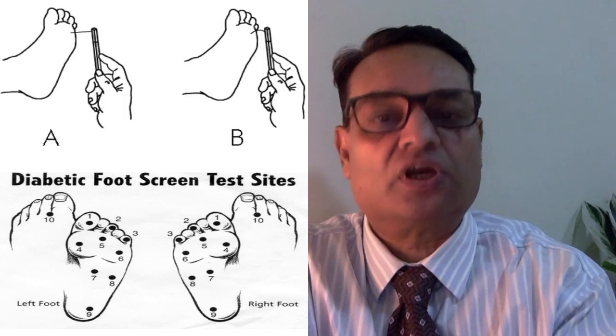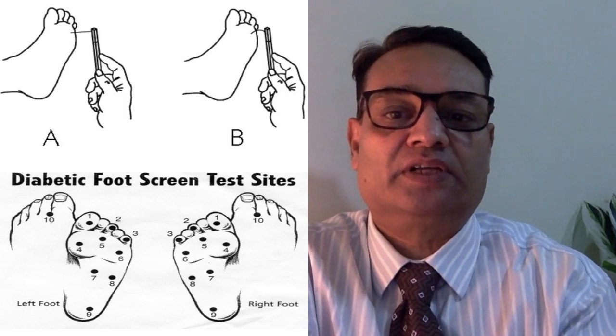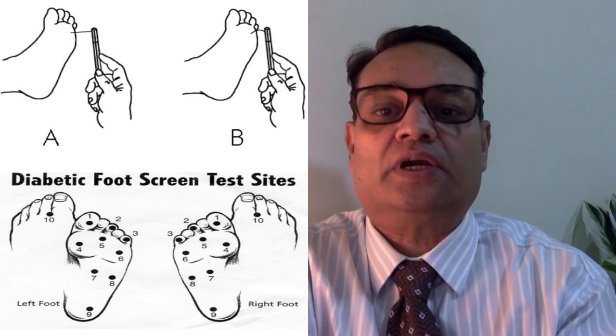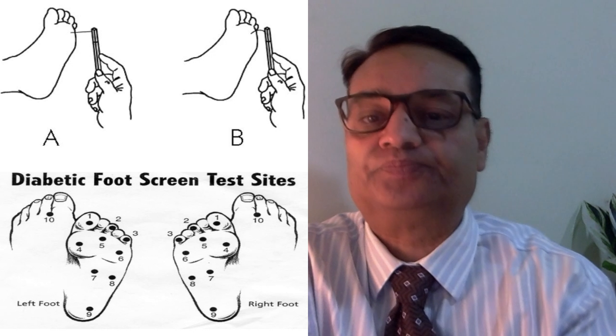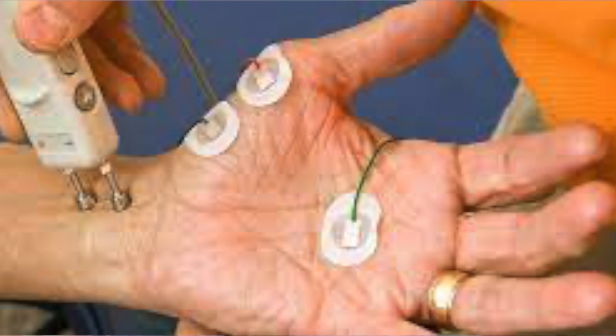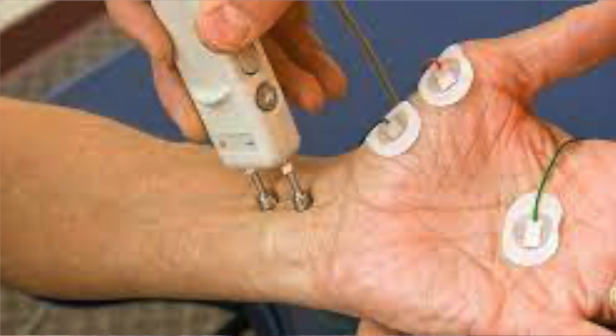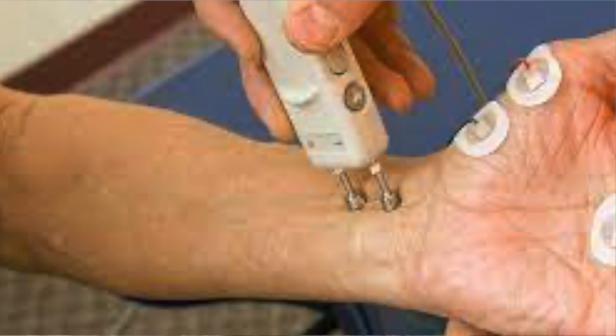Diagnosis of diabetic neuropathy. In clinical settings, we use questionnaires such as the Leeds Assessment of Neuropathic Symptoms and Signs and the Toronto Clinical Scoring System. We use the Ipswich touch test, the 10-gram filament assessment test, the tuning fork test, and we use a pseudoscan. The gold standard test for the assessment of diabetic neuropathy is the nerve conduction study.